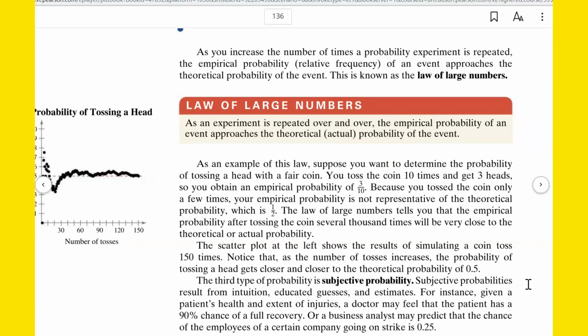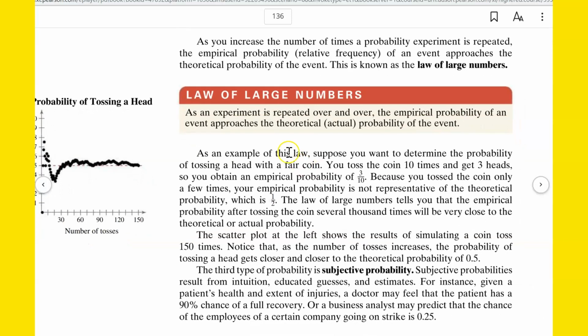All right. This is a very interesting concept. As you increase the number of times a probability experiment is repeated, the empirical probability of an event approaches the theoretical probability of the event. This is known as the law of large numbers. Okay? So, if we toss a coin and we get heads, then so far, we've got 1 out of 1 as heads. That's 100%. So the empirical probability of getting heads would be 100%, whereas the theoretical probability of getting heads is 50%.